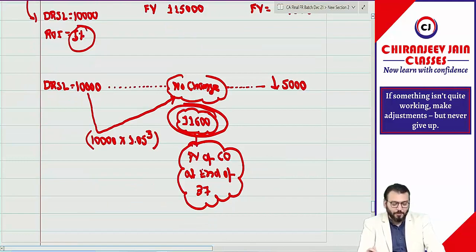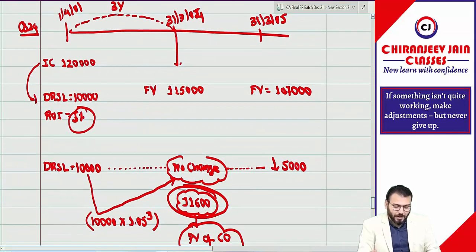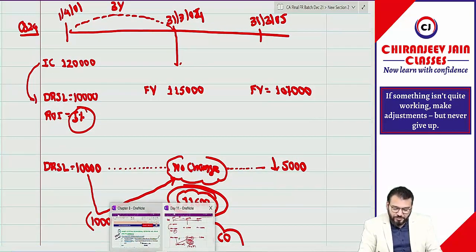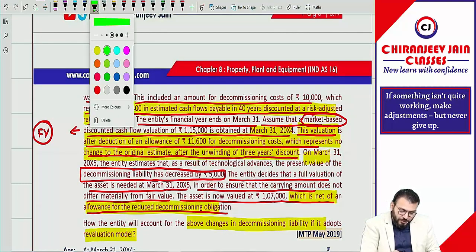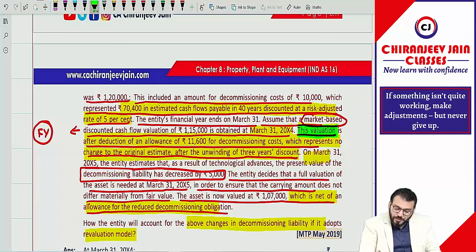So before the break, we were discussing question number 24. I hope whatever we have written, you have understood. Only one point requires explanation. Which particular point? This valuation means 1,50,000 is after deduction of an allowance of 11,600 for decommissioning cost, which represents no changes to the original estimate after the unwinding of 3-year discount.